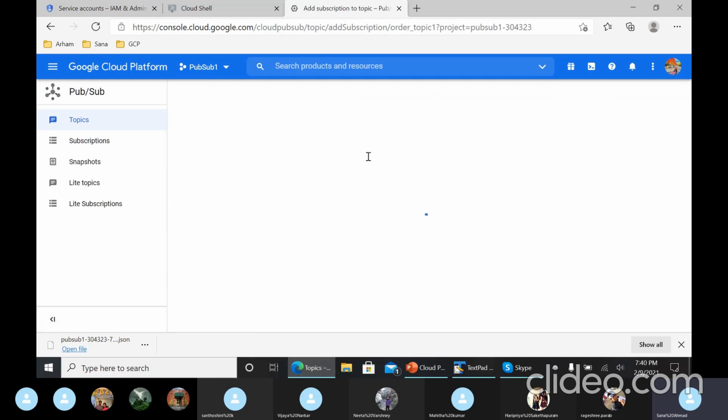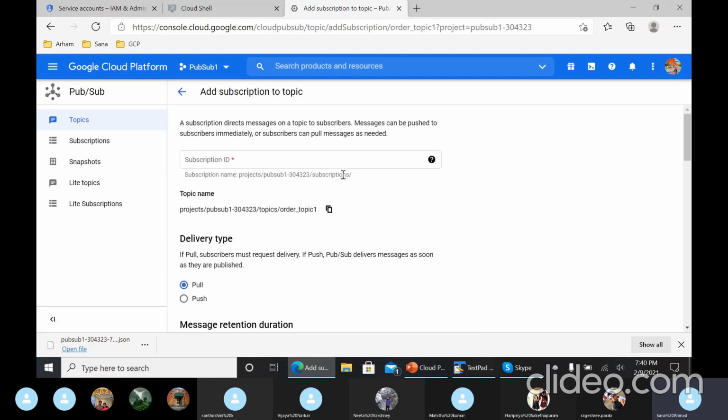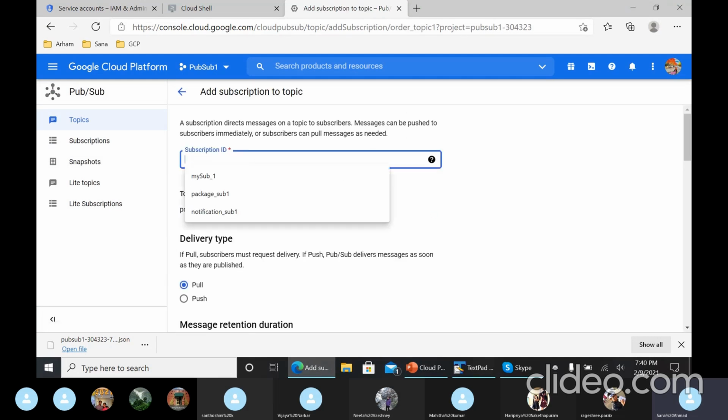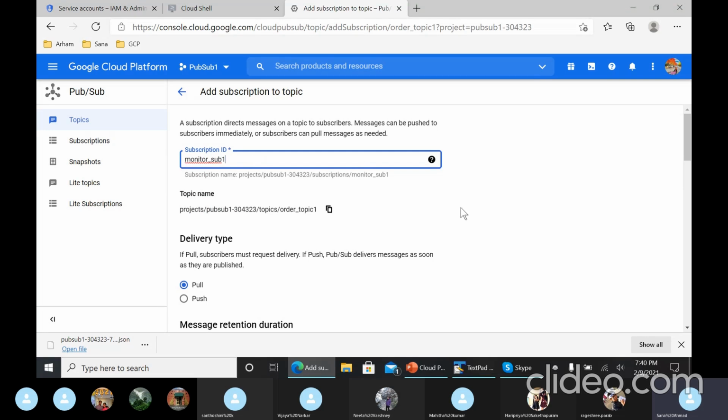Click on create subscription in that topic itself. What if I give monitor sub 1? Okay, keep the remaining settings as they are.